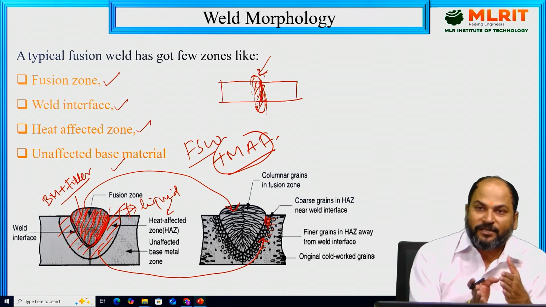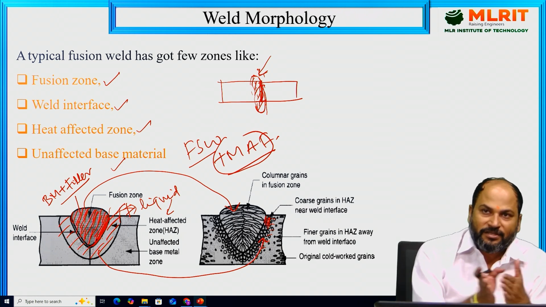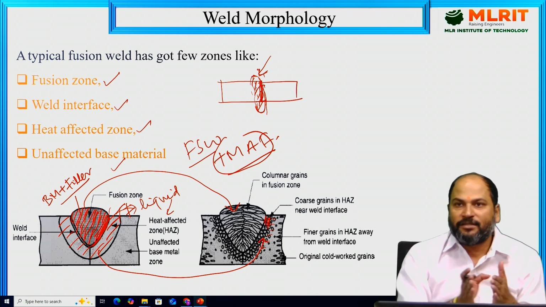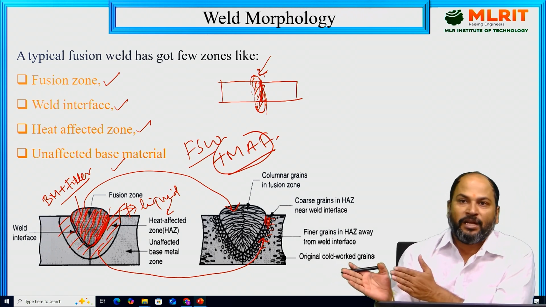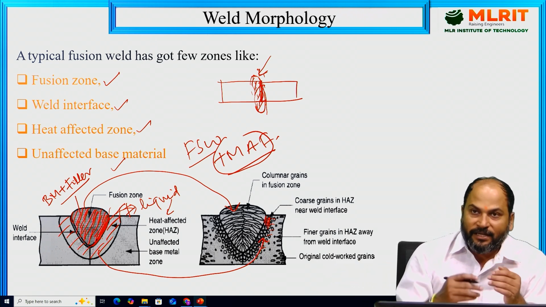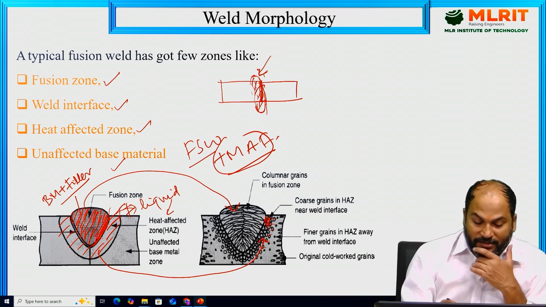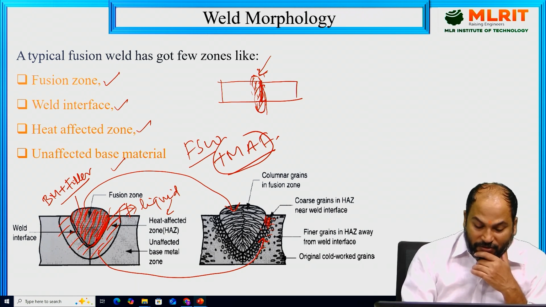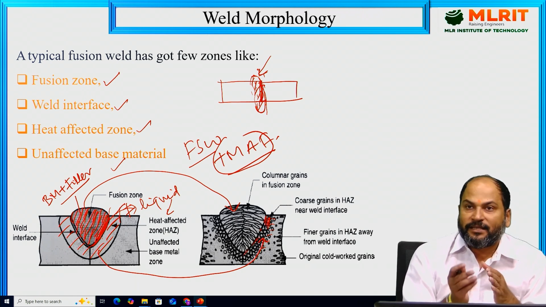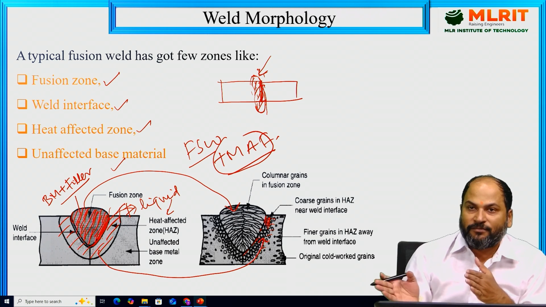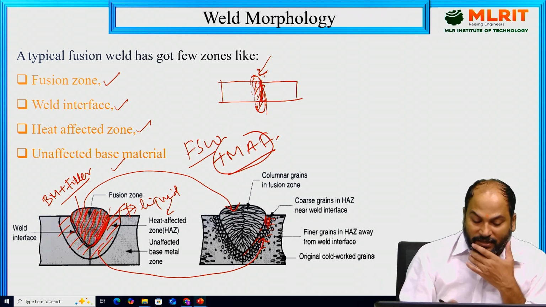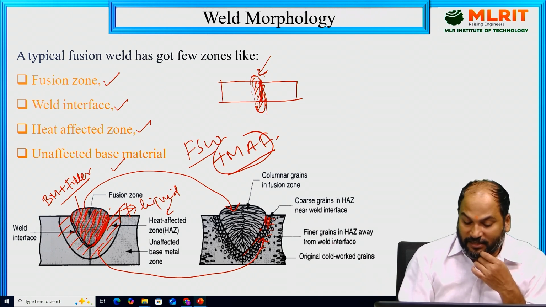So in the heat affected zone also, two parts are there: one just close to the fusion zone and one away from the fusion zone. These two parts have different microstructural features. Generally, the part near the fusion zone has coarse grains, and the outer part, away from it, has finer grains. So that has been written: the finer grains are in the edges away from the weld interface. That can be seen.